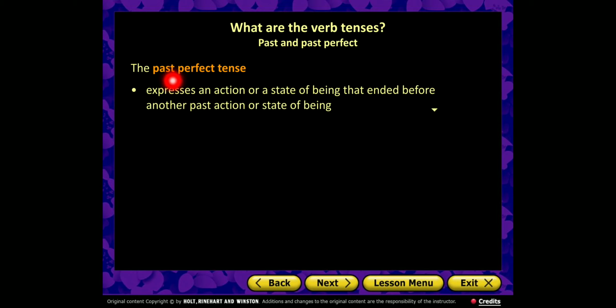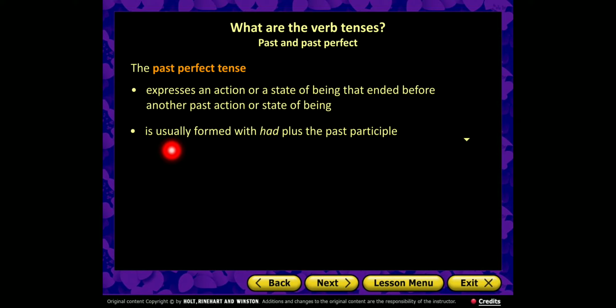But the past perfect tense is quite different because it expresses an action or a state of being that ended before another past action or a state of being. Here we have two actions that happened in the past, but the past perfect is the one that happened before. And it is usually formed with had plus the past participle.